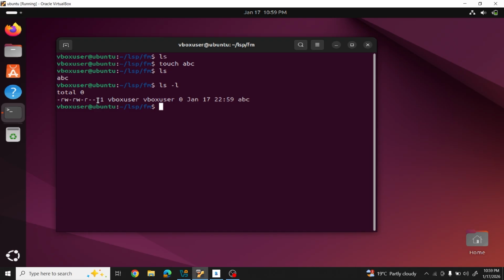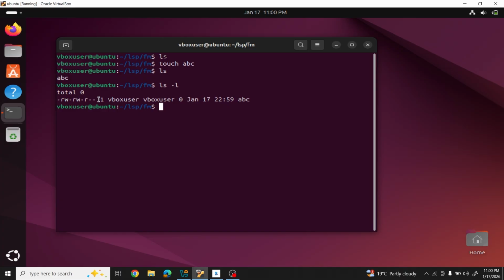Now my question is, here we created the ABC file. This is a newly created file, and for this file the permissions are read write hyphen, read write hyphen, read hyphen hyphen. So who assigned these permissions?